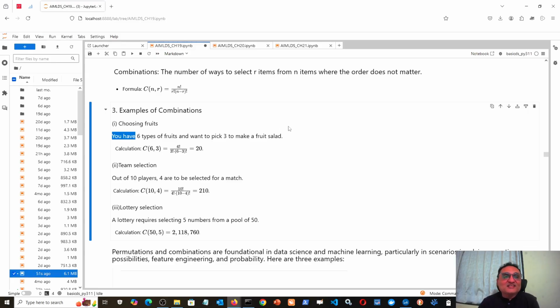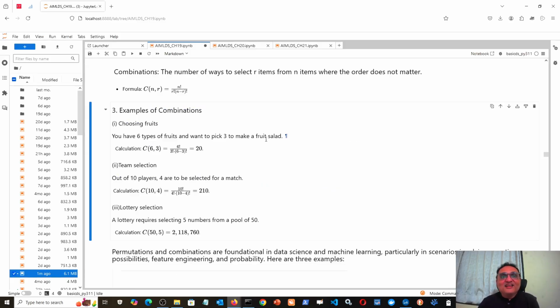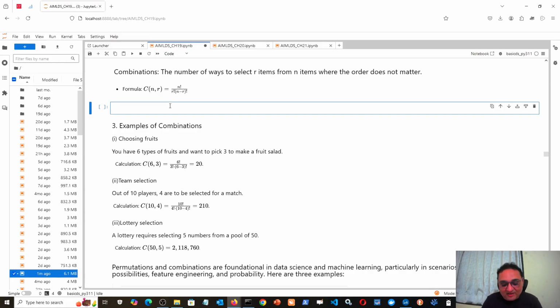Okay, now you have six types of fruits and want to pick three to make a fruit salad. Now remember here, order does not matter, but which three fruits you pick does matter. So each salad will be different. But once three fruits are decided, for example, apple, next say orange (orange is not put much in fruit salad, but okay, let us take it), and next say banana, there are multiple people who have chosen these three fruits.